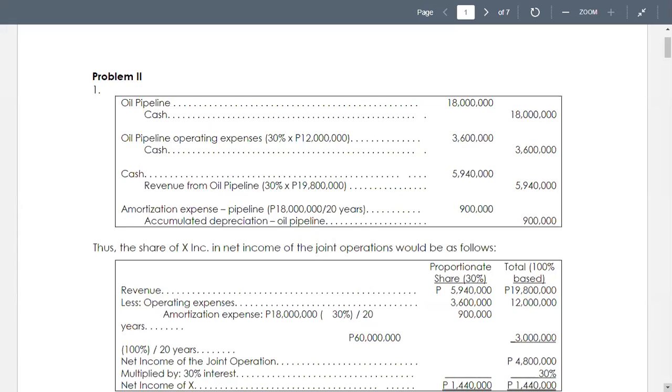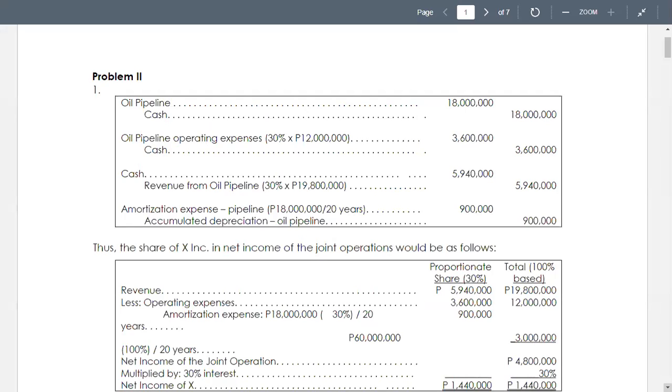So annually, the accumulated depreciation of the pipeline is 900,000. So you may debit it to depreciation expense or amortization expense for the pipeline, and credit accumulated depreciation.